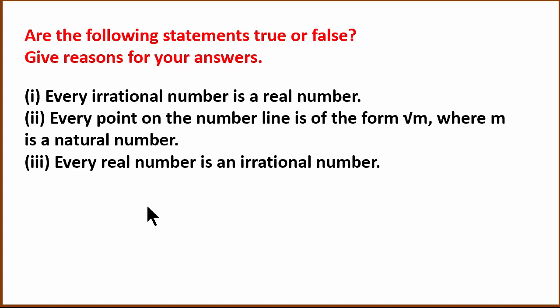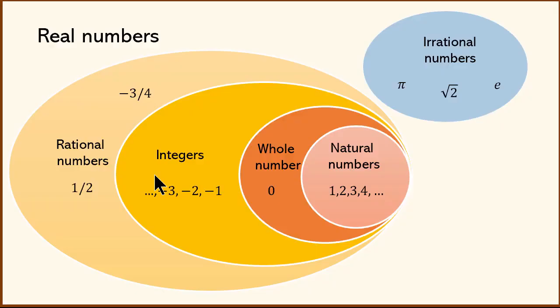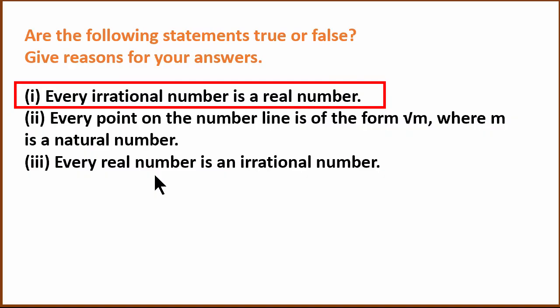Shall we do more? Let's look at these three questions. It says every irrational number is a real number. Every point on the number line is of the form root m, where m is a natural number. And every real number is an irrational number. Okay, let's take the first one. We'll again use the diagram.